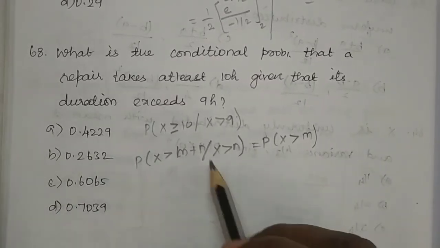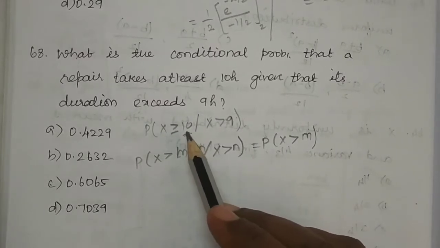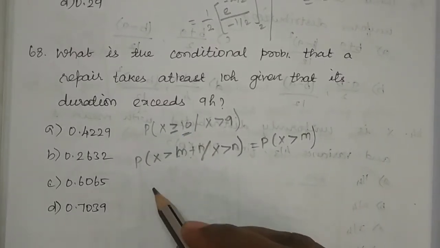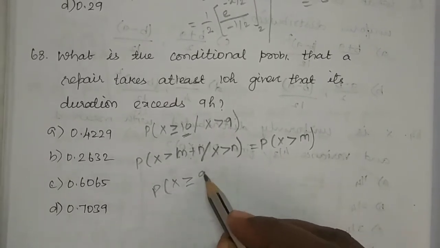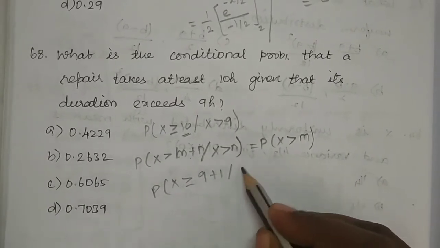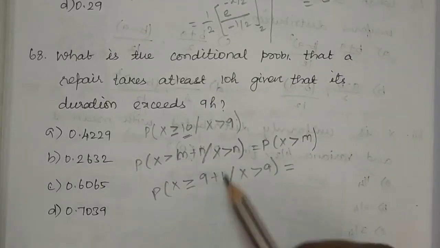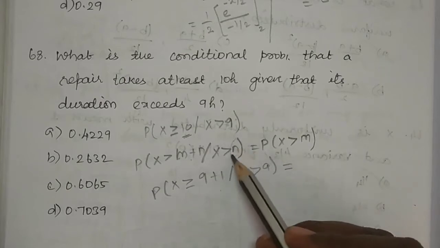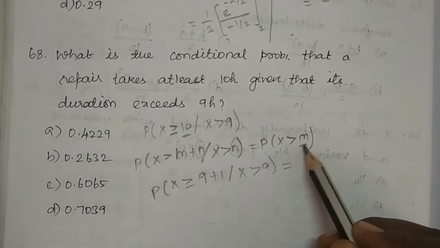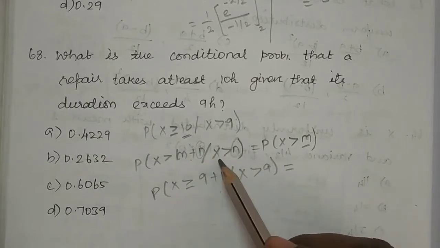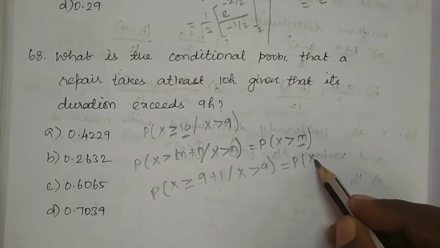So let us compare with this one. 10 can be rewritten as 9 plus 1. So P of X greater than 9 plus 1 given X greater than 9 equals, on comparing this, 9 and 9 will get cancelled, so we will be getting the answer here as 1. So P of X greater than 1.